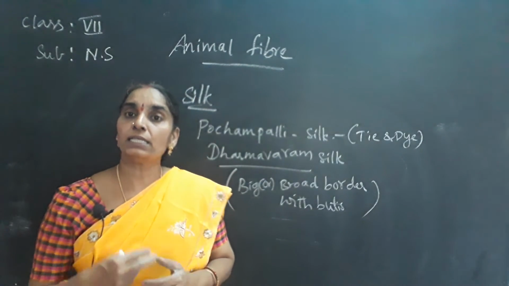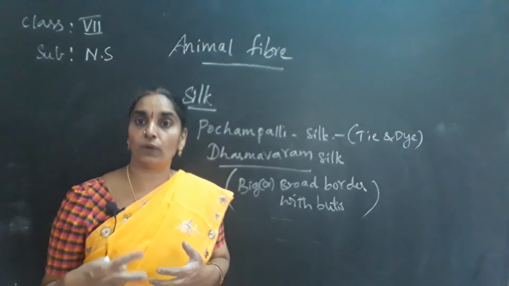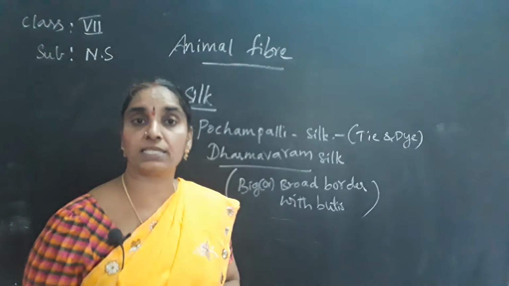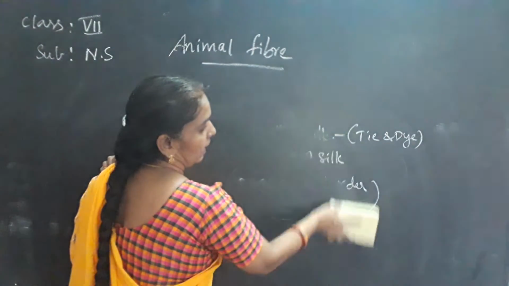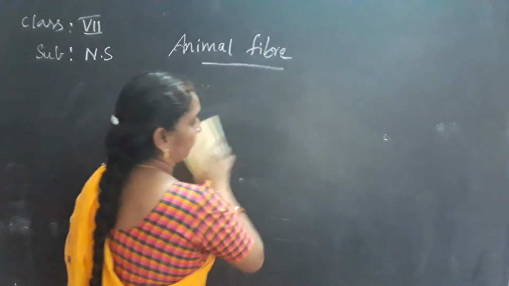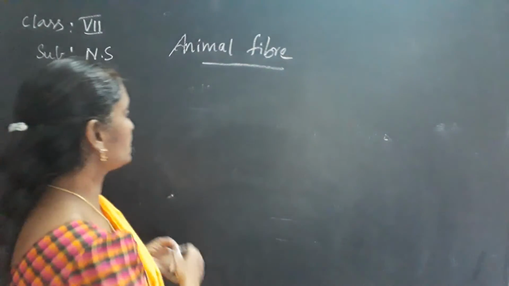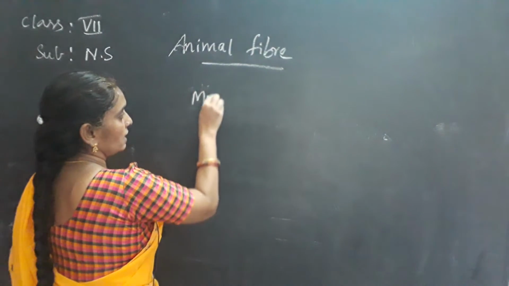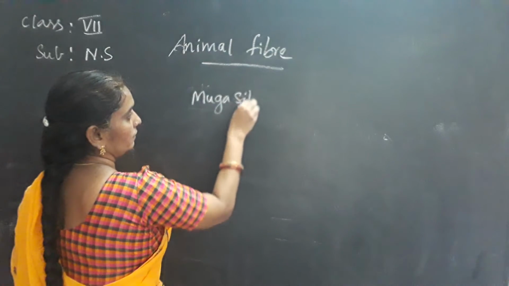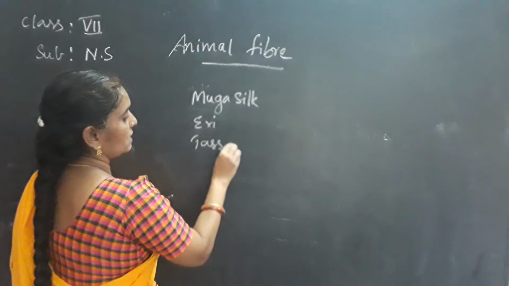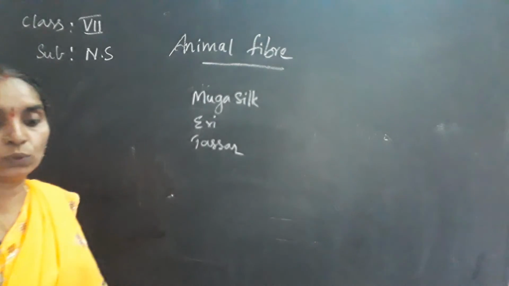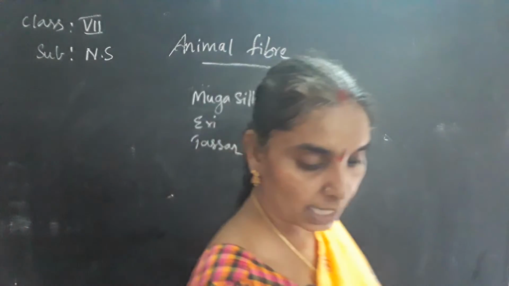Okay children, there are various varieties and types of silk that are produced. They are Eri silk, Muga silk, Tassar silk, and Kosa.